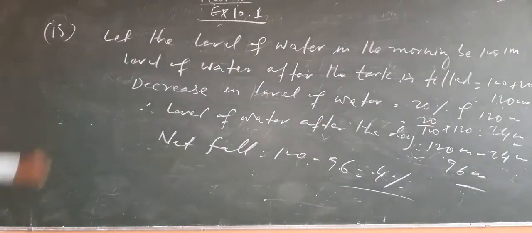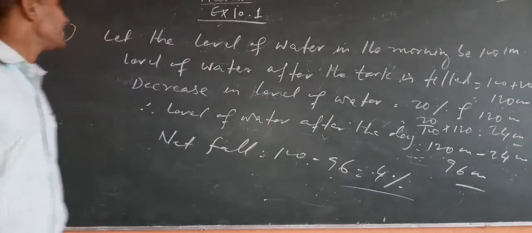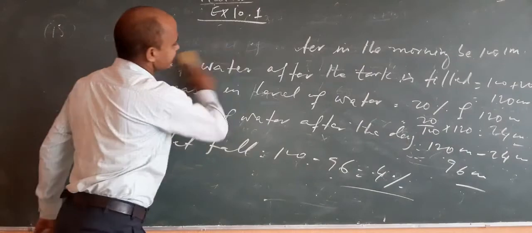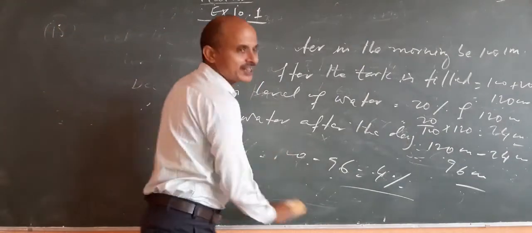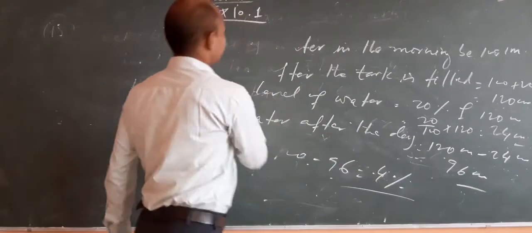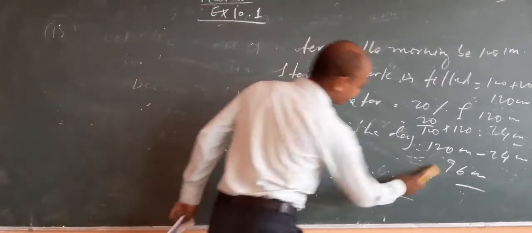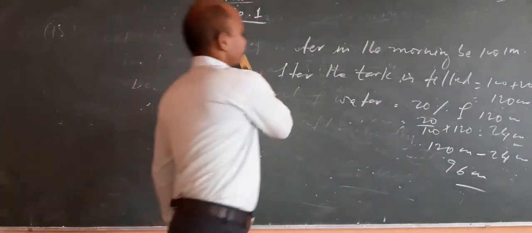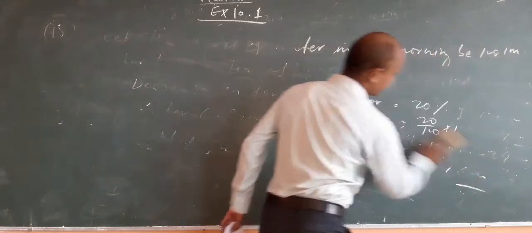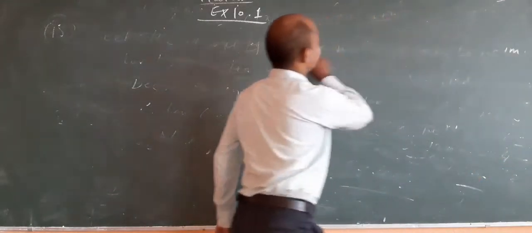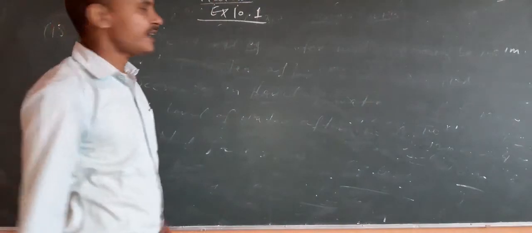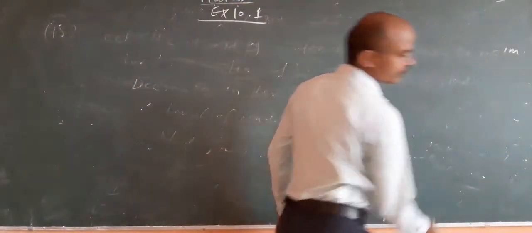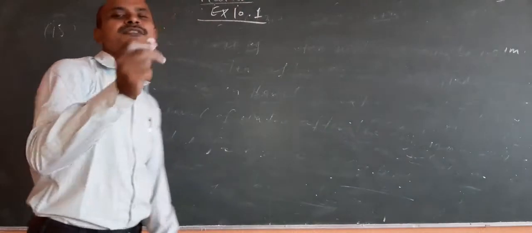After this, we will see question number 20. There is a concrete slab. You know what is concrete? The mixture of cement, sand and stone is called concrete. In this concrete slab, 53% is cement and the rest is sand and stone. So can you tell the percentage of sand and stone?